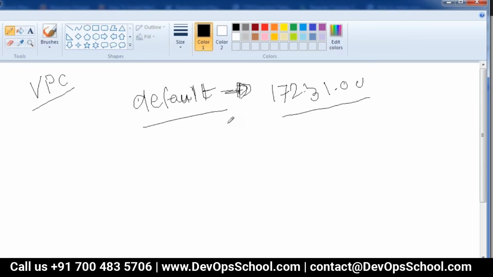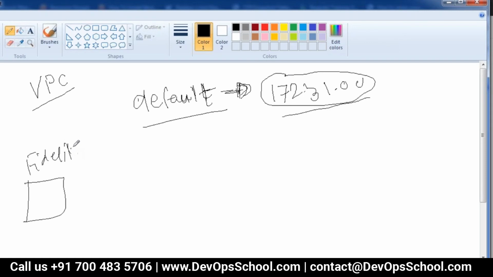Now, when your enterprise or your client wants to move to AWS, they will not create the resources in the default VPC because the IP address range is fixed, 172.31. Suppose this is my Fidelity network, and internally I'm using the IP address range 10.0.0.0/16. We will restrict our discussion to IPv4.